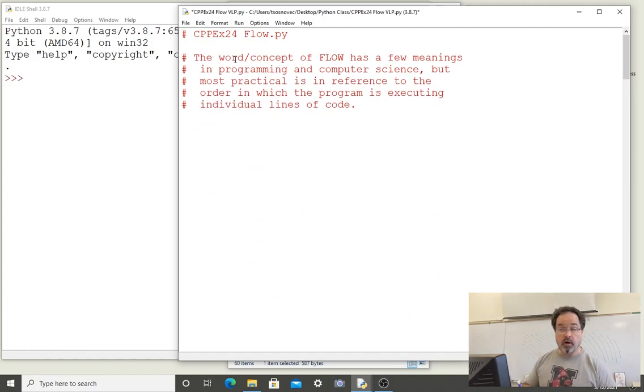The word or concept of flow has a few meanings in programming and computer science, but the most practical is in reference to the order in which the program is executing the individual lines of code.